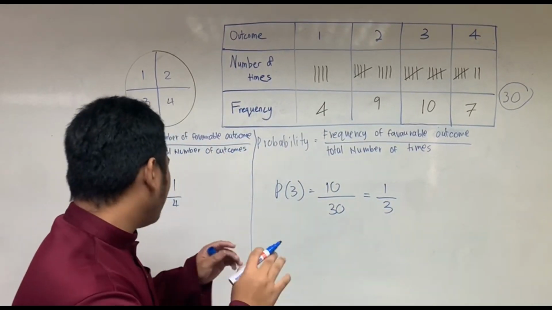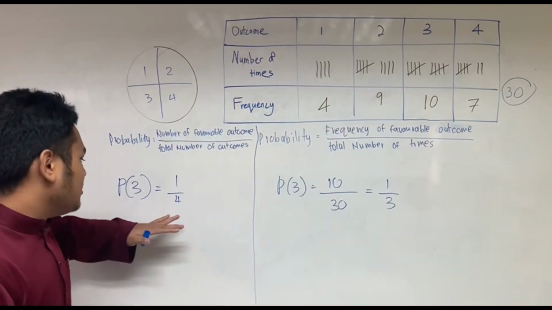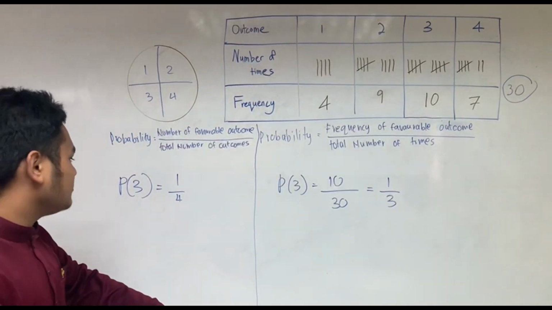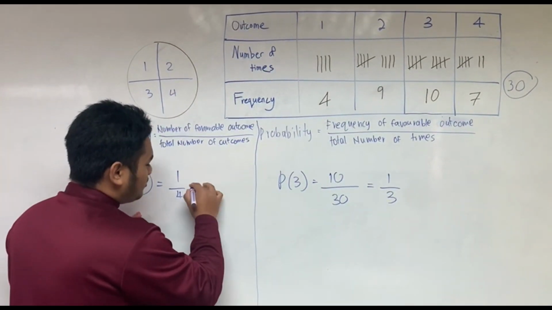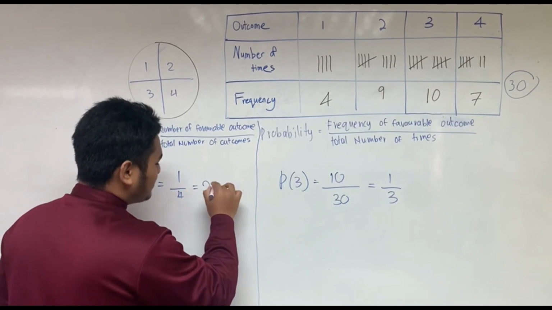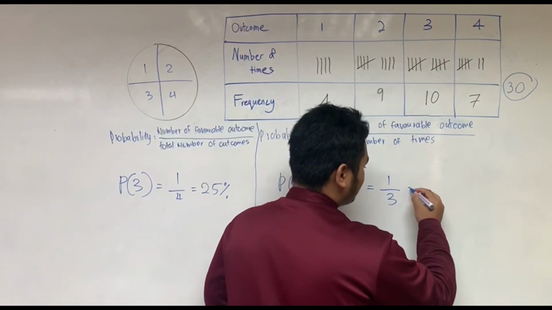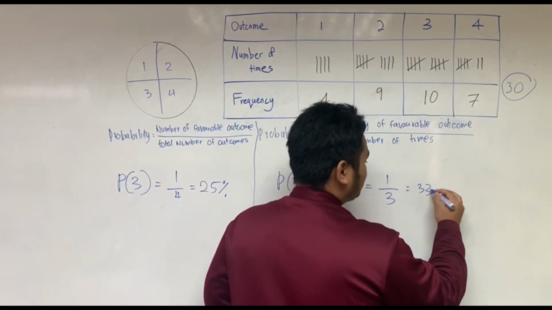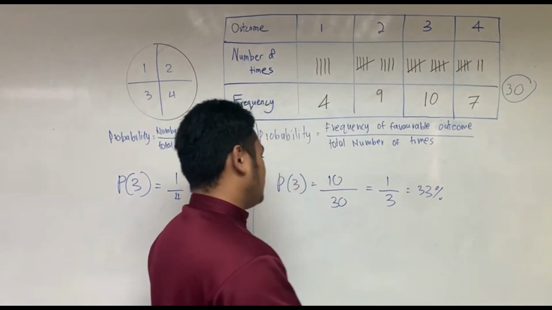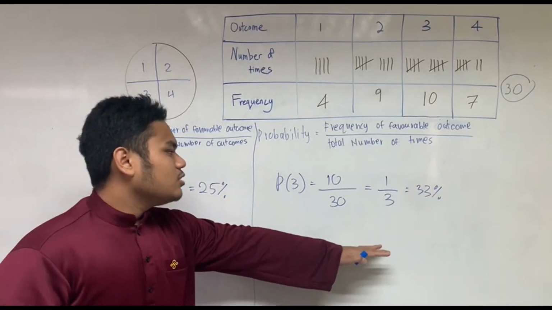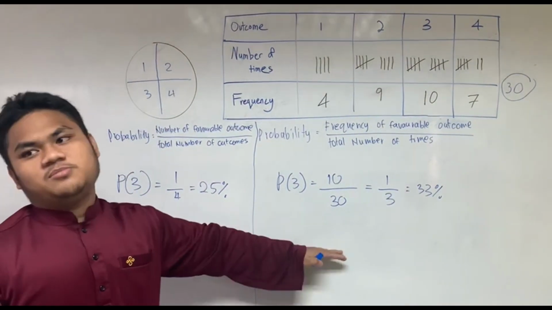Before we finalize the answer, we need to change the answer into a percentage. The theoretical is 25%, and the experimental is 30%. So that is the difference between theoretical and experimental.